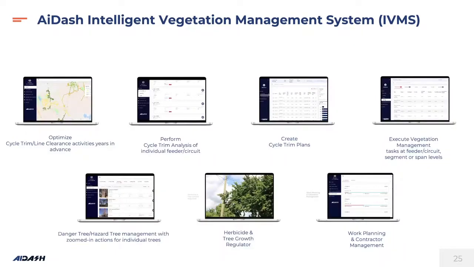And again, just to highlight these different breakups, you have the ability to optimize cycle trim and clearance activities pretty much in advance. You can perform the cycle trim analysis at the feeder level. Based on that analysis, you can create your plans. When you're executing, you can go to feeder, segment, or even span levels. You have the ability to manage the danger tree or hazard tree. We zoomed in actions for the trees. You have the ability to do work planning and also for herbicide and tree growth regulation.